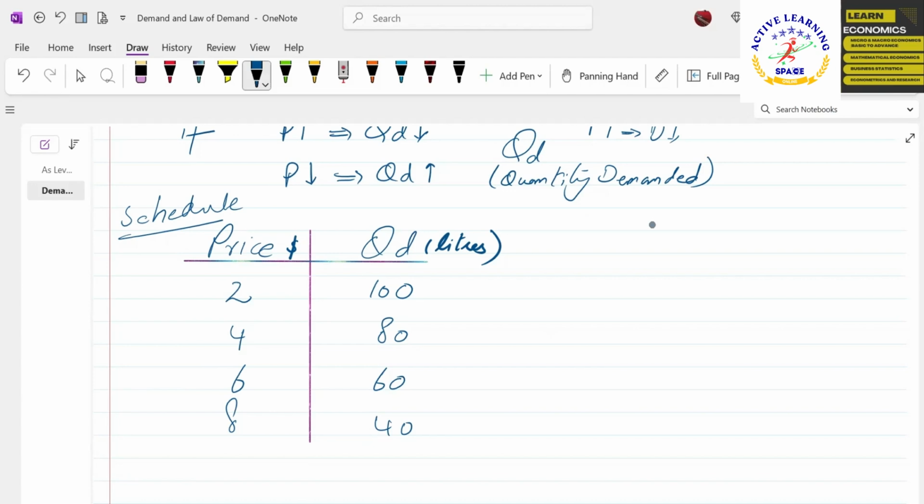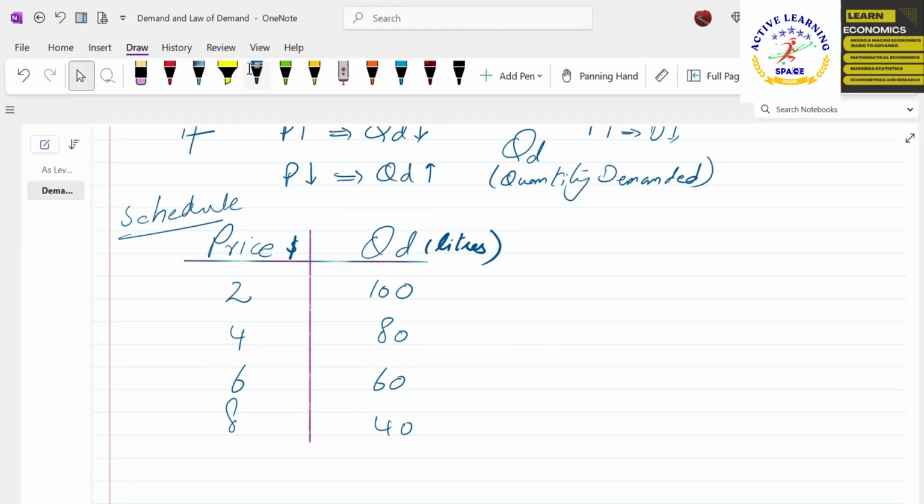If at $2 we have a demand of 100 liters of juice or any liquid, and the price goes up to $4 now, we can say the quantity demanded has decreased to 80 liters. Our total demand is now 80 liters. Okay, so that is the total quantity demanded of our product. Whenever we are looking at the law of demand, we will always use this word, quantity demanded.